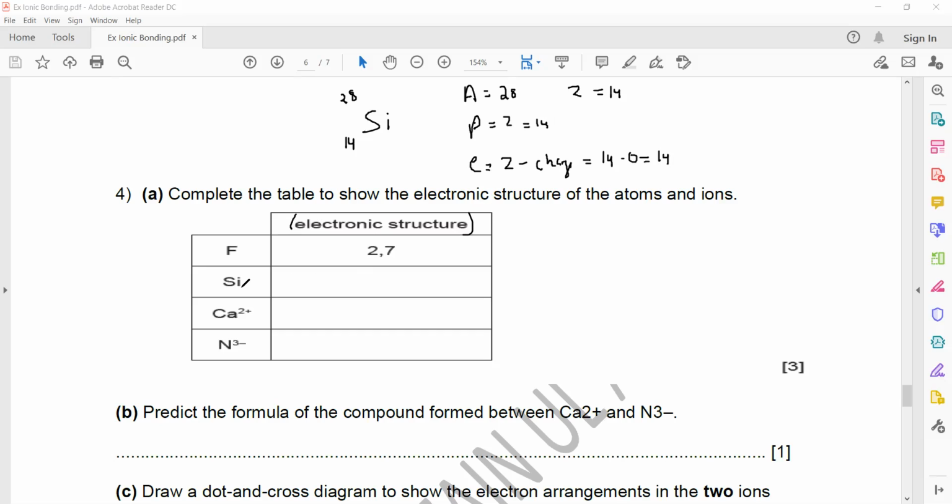How do we arrange 14 electrons? In the first shell we will have 2 electrons, in the second shell 8 electrons, and in the third shell 4 electrons. Is it clear? This is how the electronic structure, or arrangement of electrons in an atom, occurs.